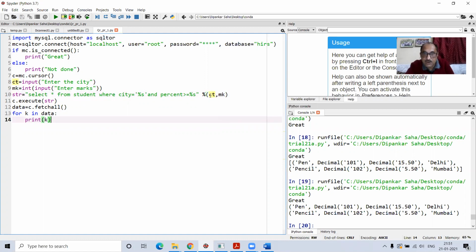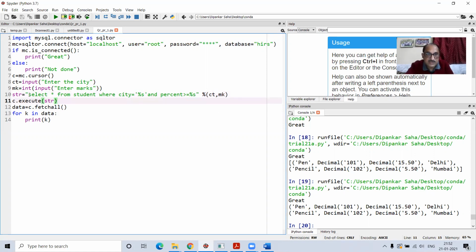So what will happen, in the order you wrote the percentage S, in the same order you have to write the values here. So if I write here CT, this first value CT is going to replace this percentage S when the query is executed, and this MK will replace the second percentage S. So as a result, whatever city value you have put, say Kolkata, that will replace this percentage S. And whatever marks value I input, that will replace this one. So the query, the command, will be a complete command.